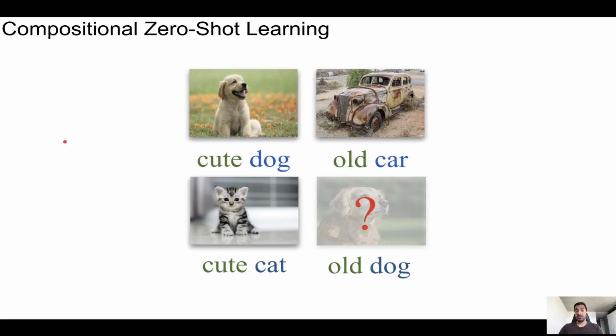In Composition Zero-Shot Learning, we are tasked with learning state-object compositionality. We make the assumption that at training time, we can observe all objects with some states and all states with some objects. And at test time, we are tasked with generalizing to novel compositions of them.